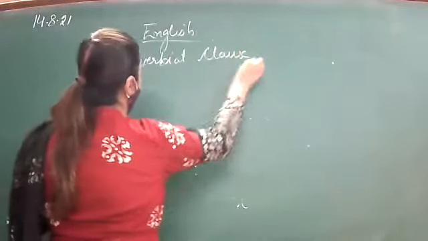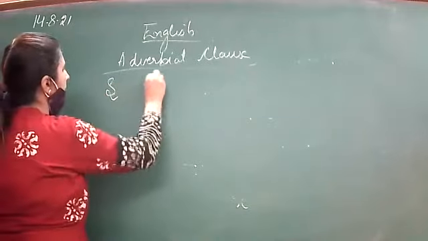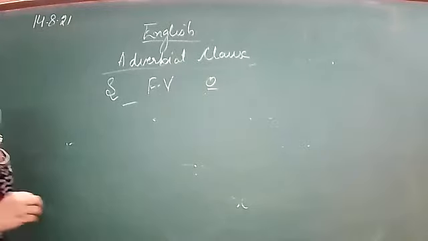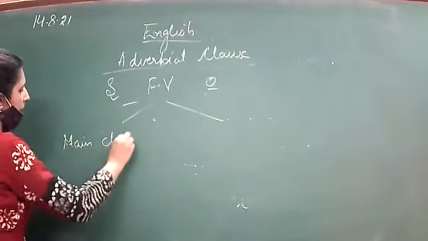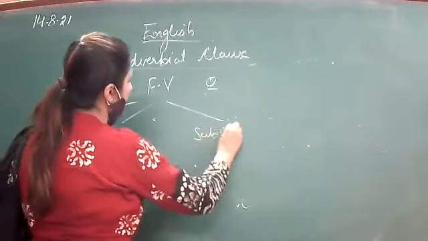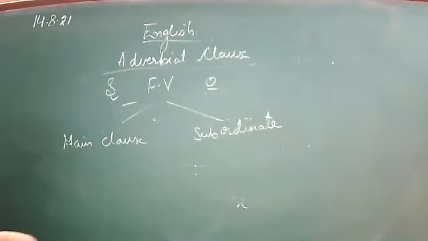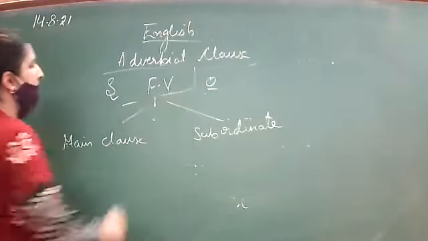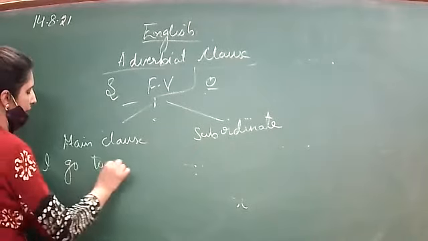Now, first of all, what is a clause? A clause is a group of words which has a subject, a finite verb, and then an object. Clauses are of two types: one is the main clause, and the other is the subordinate clause. This is not given in the book. I'm just revising it so that you can have an idea what an adverbial clause is. For example, I go to market.